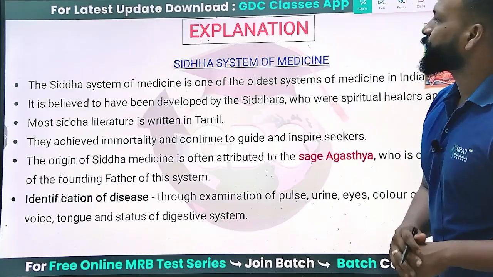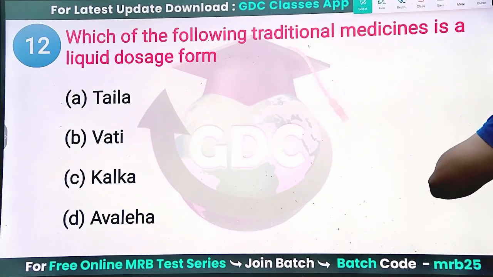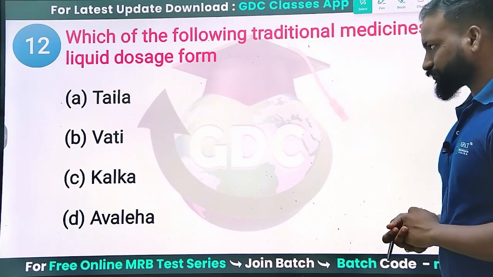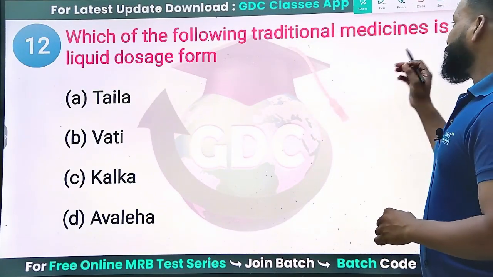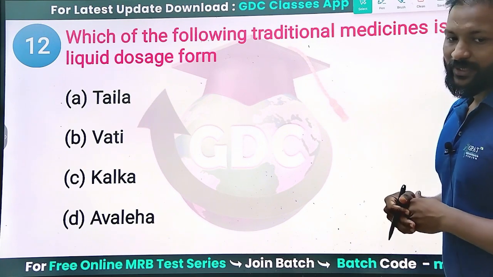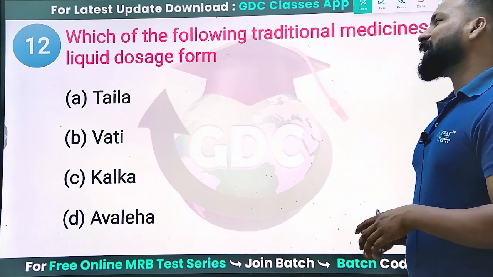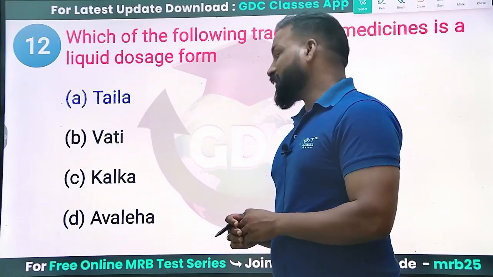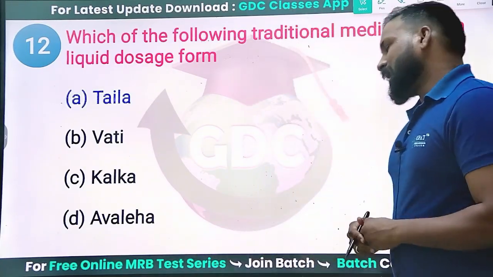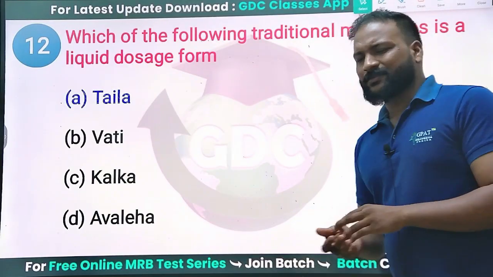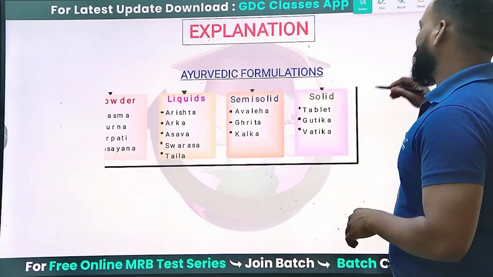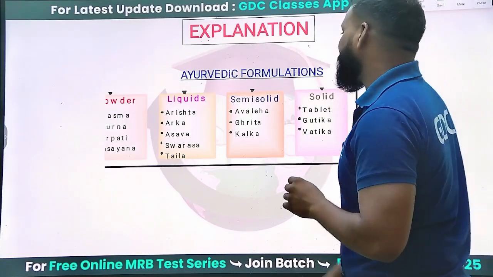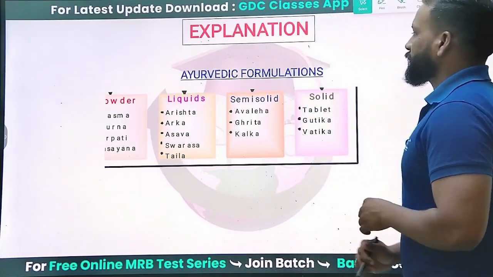These are normal diagnostic methods. Next: which of the following traditional medicines is a liquid dosage form? Thaila, Vati, Kalka, or Avaleha? Liquid, they are asking. Undoubtedly option A is correct. Vati means tablet, Kalka is a paste, and Avaleha is semi-solid. Kalka is also semi-solid, whereas liquids are Thaila.